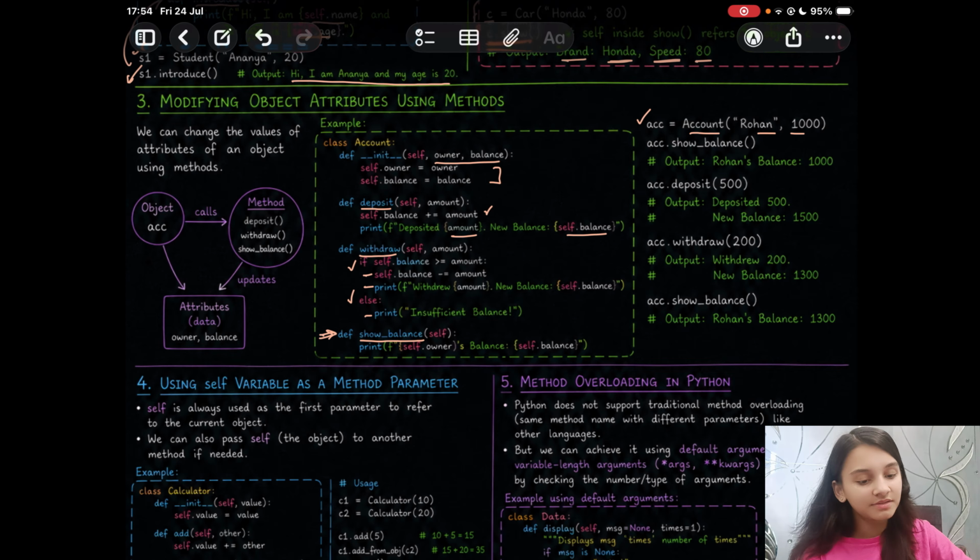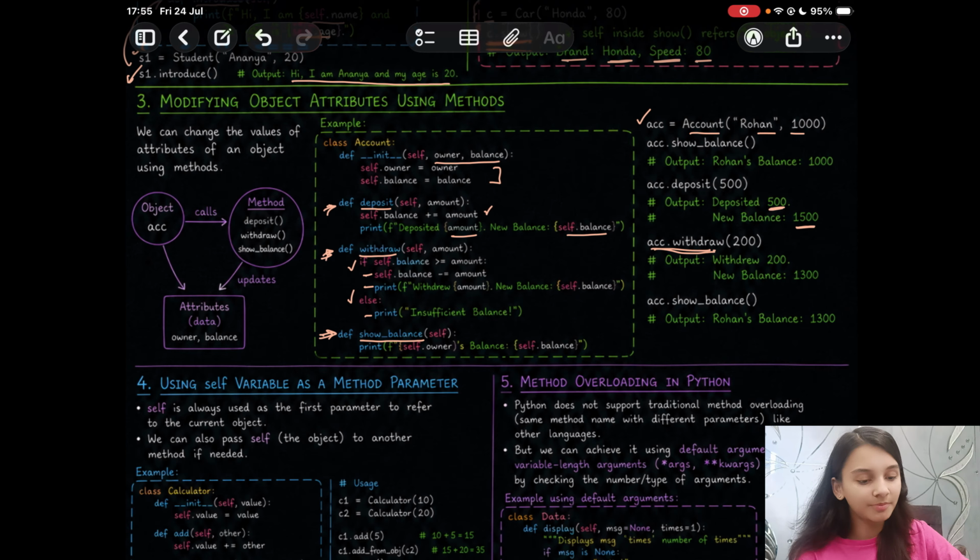Next we are writing account dot deposit of 500. So now we'll move to the deposit method and the balance gets updated. So now the deposited amount is 500. We'll get the amount over here and the new balance would be increased by 500, which makes it 1500 this time. So earlier it was 1000, now plus equal to 500 will make it 1500. Next we'll go to the withdraw method.